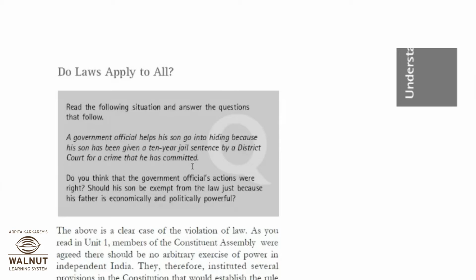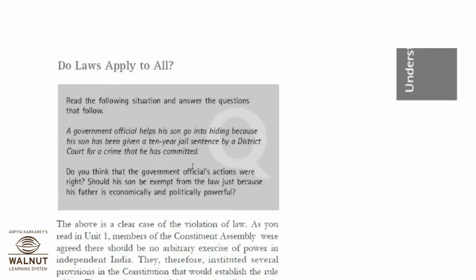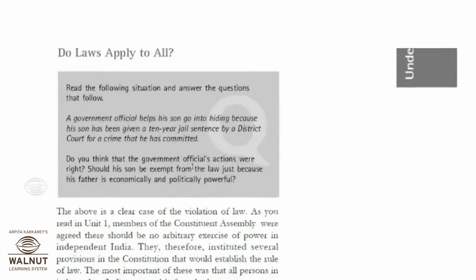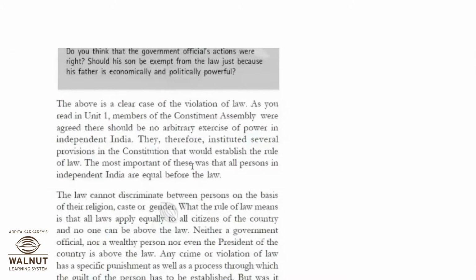So the above is a clear case of violation of law, as you read in unit 1. Members of the Constitutional Assembly agreed there should be no arbitrary exercise of power in independent India. They therefore instituted several provisions in the constitution that would establish the rule of law. The most important of these was that all persons in independent India are equal before the law.